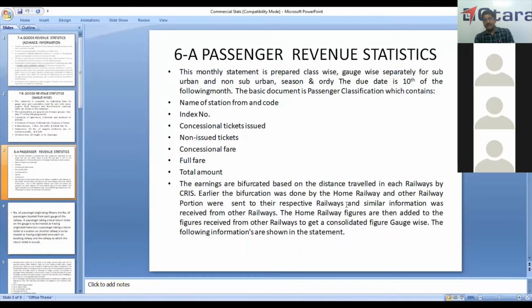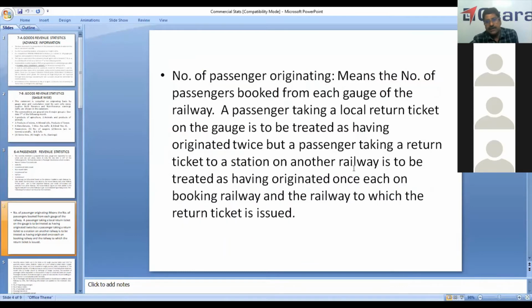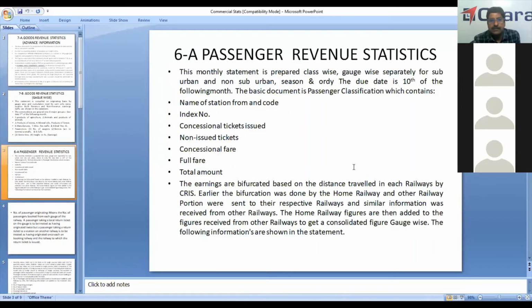Then the 6A statement, it's also called passenger revenue statistics. So basically, in this we show suburban and non-suburban number of passengers class wise and earnings class wise. The due date is the 10th of the following month. The earnings are bifurcated on the basis of distance traveled in each railway by CRIS.